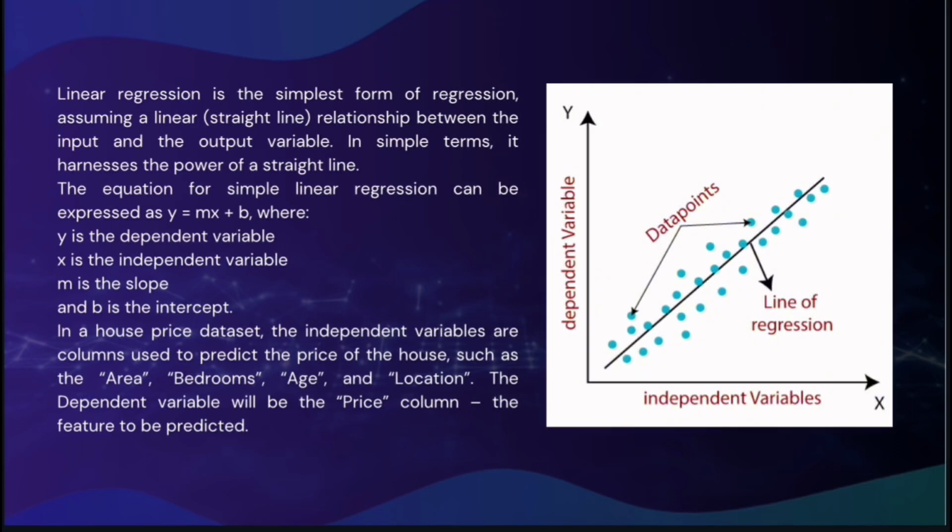So, between linear regression and logistic regression, we have to discuss differences and similarities. Linear regression is the simplest form of regression, assuming a linear relationship between the input and the output variable. In simple terms, it harnesses the power of a straight line. The equation for a simple linear regression is y equals mx plus b, where y is the dependent variable, x is the independent variable, m is the slope, and b is the intercept.